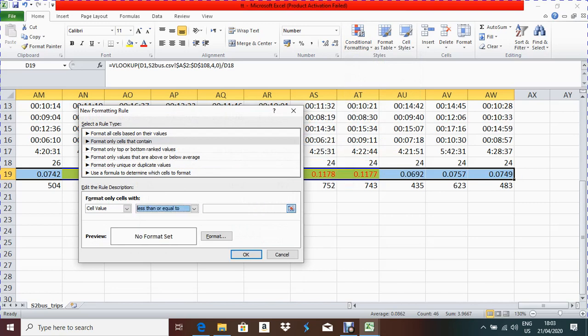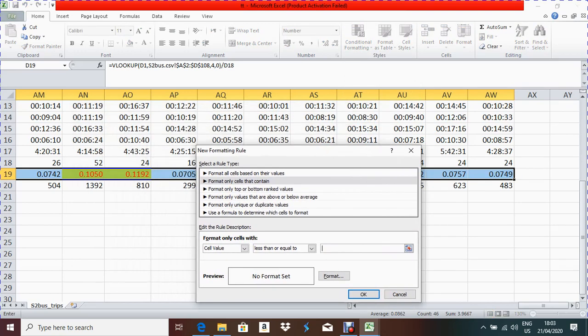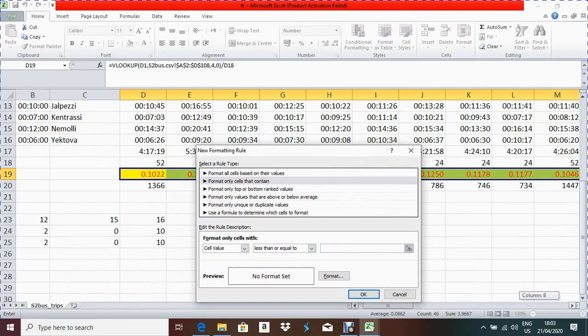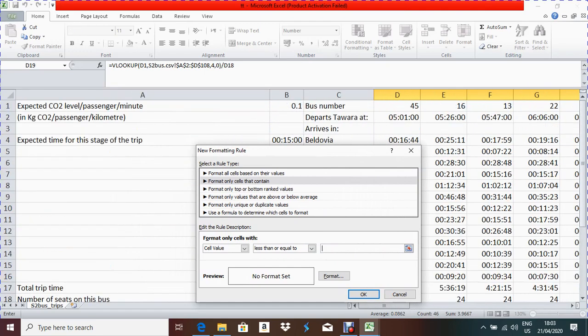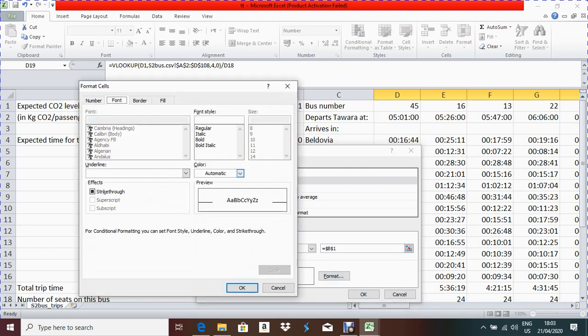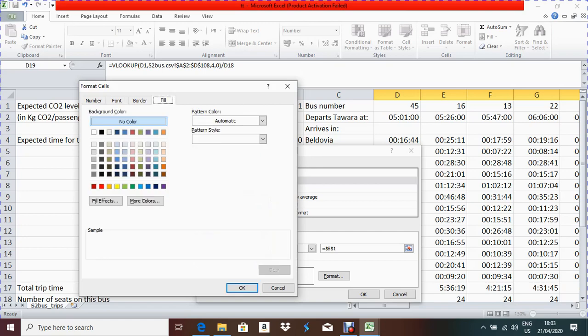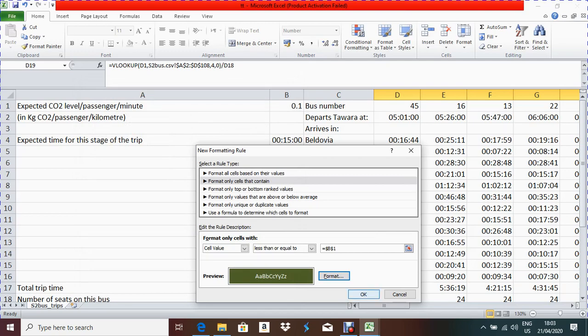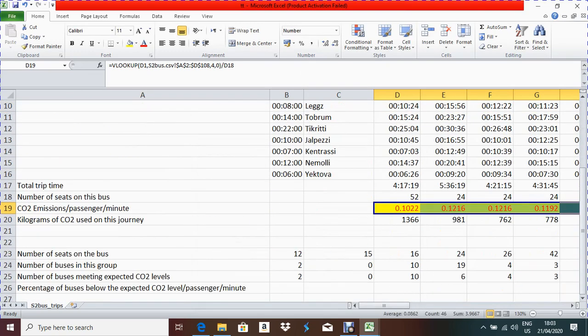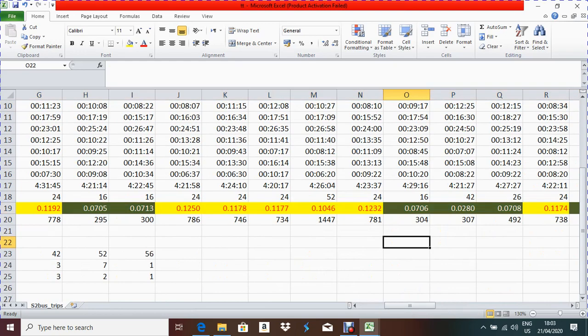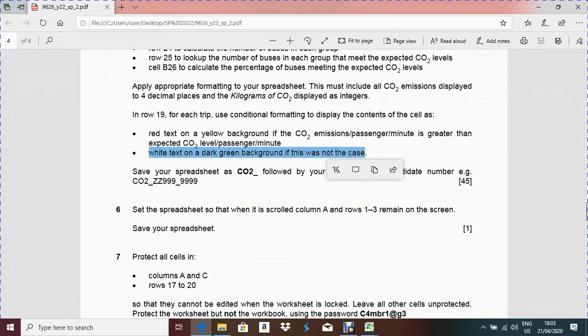Select less than or equal to the expected carbon dioxide level, that is this one, and in Format, the font color should be white, and the fill color, that means the background color, should be dark green, this one. Okay, now if you check, you will see some cells with white font on dark green. Which ones are less than or equal to 0.1, right? So done. Now let's go for the next part.